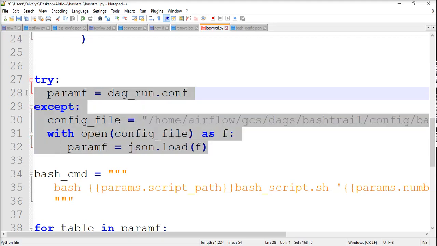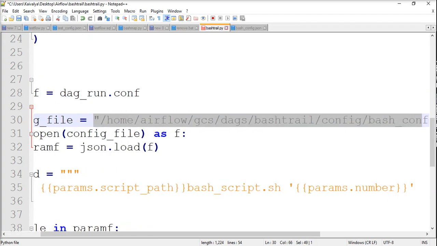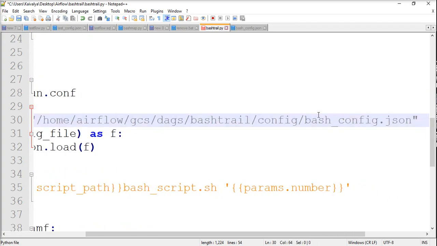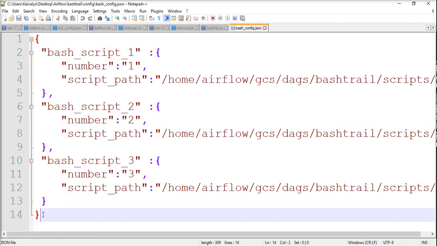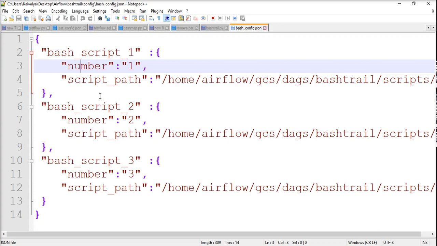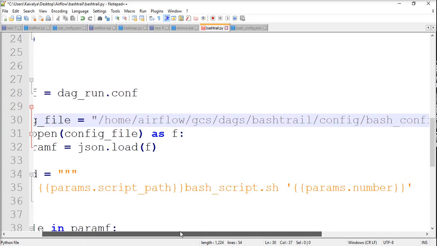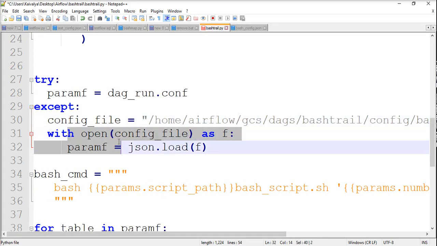Then we will try to ingest a file which has a configuration. This bash config is a file that I have created, in JSON format. I just want to create some configurations, for example number 1, number 2, then script path. These are the variables that I want to resolve in my DAG. So I have to ingest it and open it, and once it is opened, with the help of the json object I will load it into one variable.